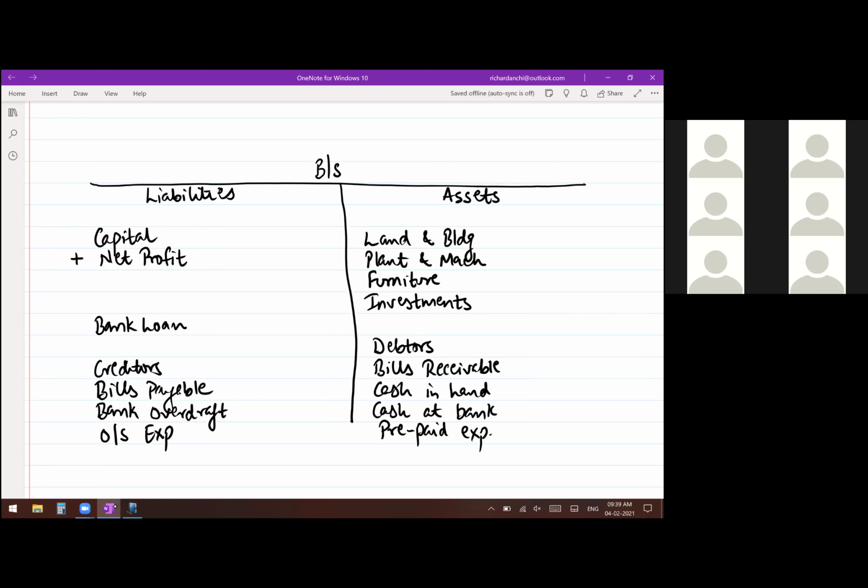Now for analysis, this balance sheet is changed slightly so that understanding becomes a little better. And in fact, for companies, this format is not allowed at all. This is known as the horizontal format. Why horizontal? Because liabilities and assets are written side by side. But for companies, they have to compulsorily prepare in the vertical form. And what is the vertical form? That means your liabilities are going to be on top and assets are going to be at the bottom.